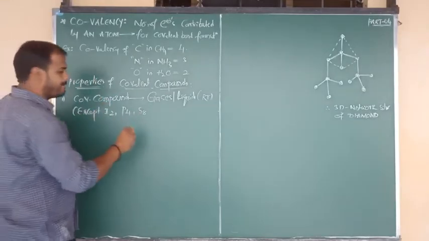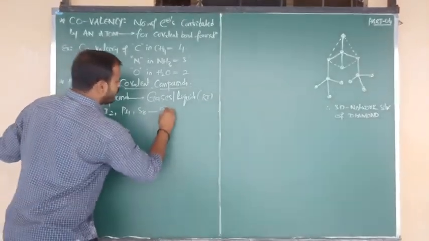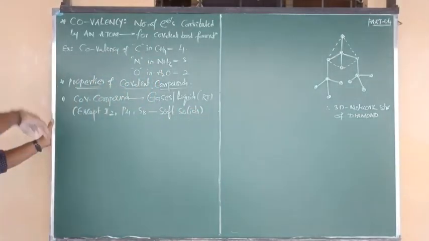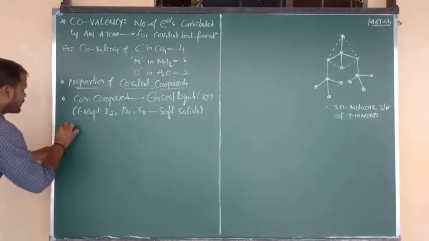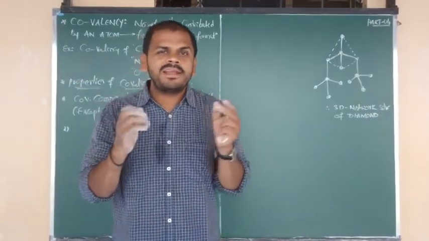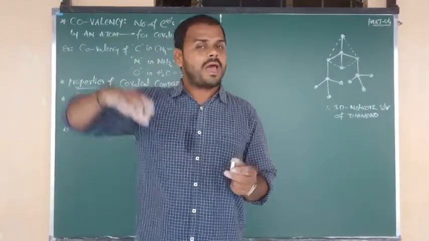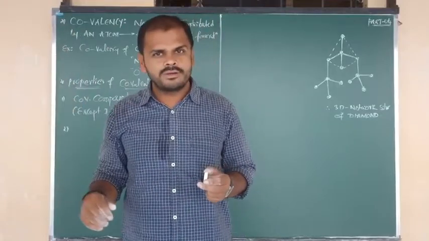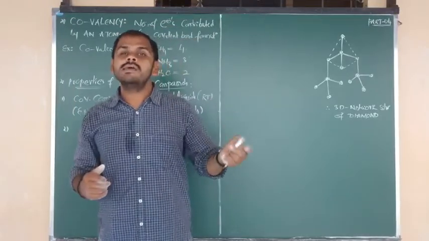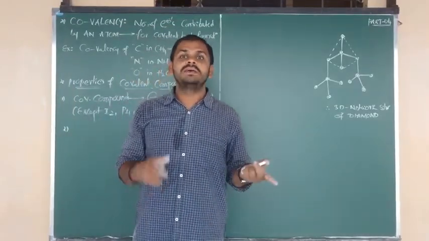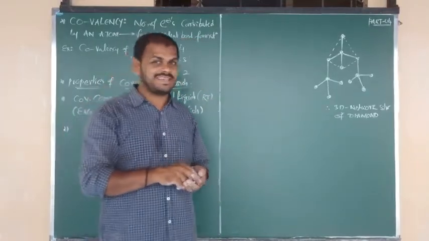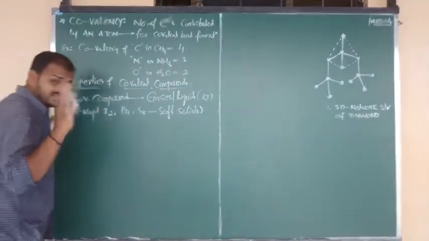Especially these three covalent compounds, at room temperature they exist in solid form. So simply we can say they are soft solids. Next property of covalent compounds I am going to tell you is the melting point and boiling point. The same point we studied in ionic compounds: ionic compounds have higher melting and boiling points because they contain strong electrostatic forces of attraction.